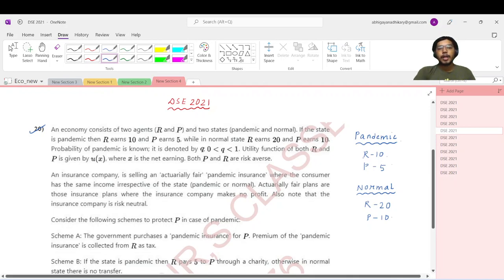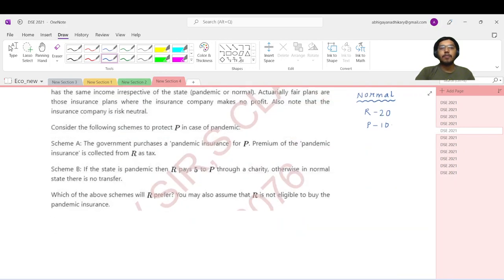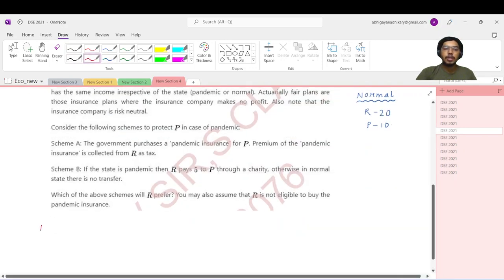The probability of the pandemic is known and is given to be Q, which lies between 0 and 1. Utility of both R and P is given by U(x), where x is the net earning of the individuals. Both P and R are risk averse. So what does risk aversion mean? If you remember, risk averse individuals mean that the utility function U(x) shows U prime positive and U double prime negative, for both P and R.